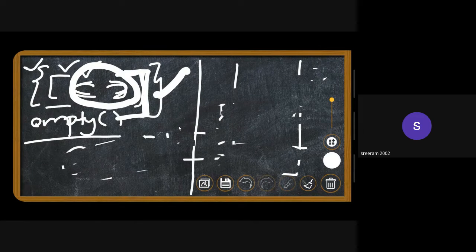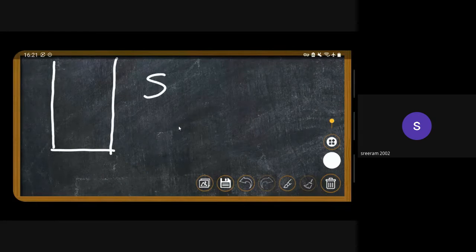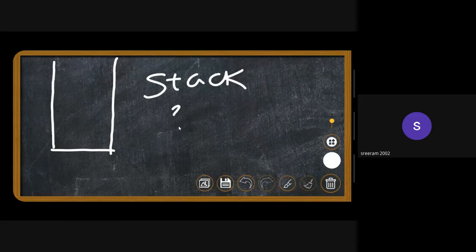So we're done traversing the array, or rather, we're done traversing the string input that we are given. At the end of the for loop, we see that the stack is empty. What does this mean?